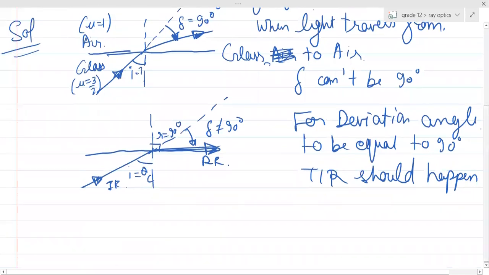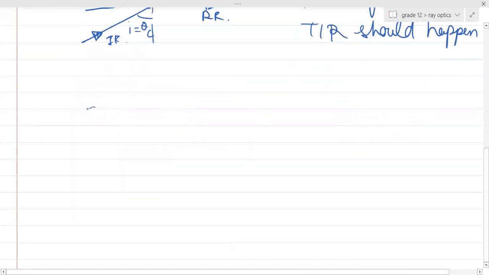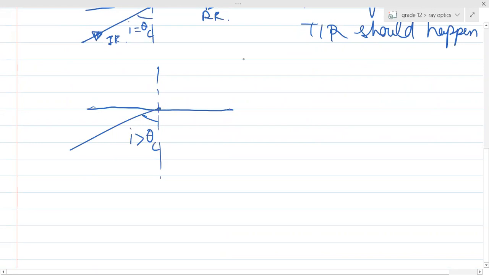And if TIR is happening, then what will happen? Now you are incidenting at an angle greater than the critical angle, and the light ray is not going to air. The light ray is coming back like this. This should be your reflected ray. This is your incident ray. And can you see if you draw the light ray now, this angle can be 90 degrees, right?